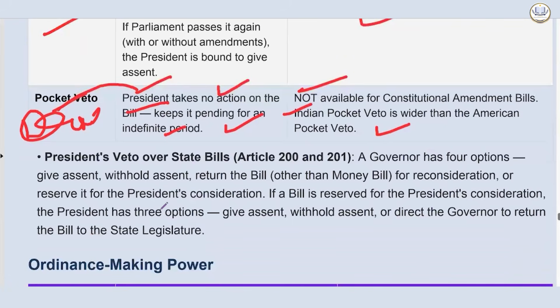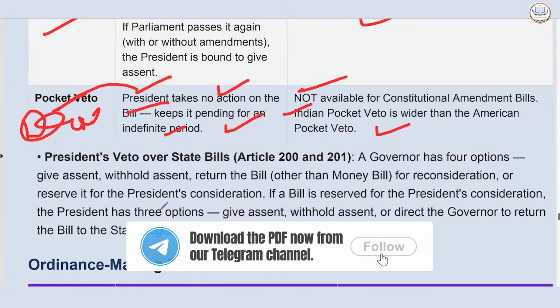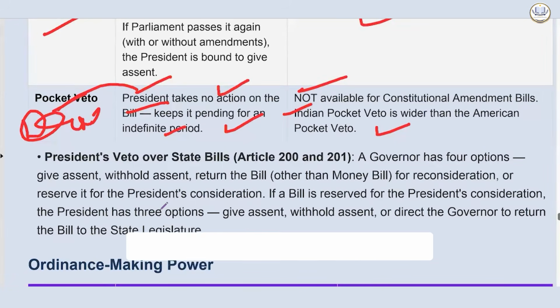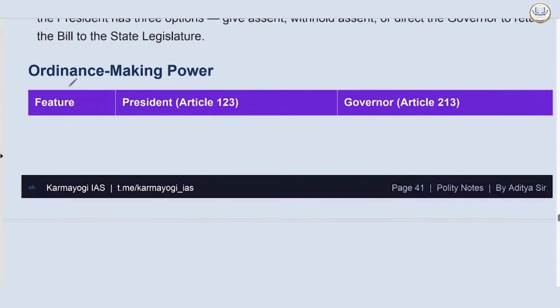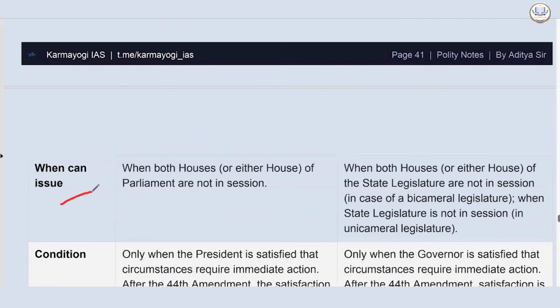Now, the president's veto over a state bill. A governor has 4 options: give assent, withhold assent, return the bill, other than a money bill, for reconsideration, or reserve it for the president's consideration. If a bill is reserved for the president's consideration, the president has 3 options: give assent, withhold assent, or direct the governor to return the bill to the state legislature. Then there is ordinance making power.